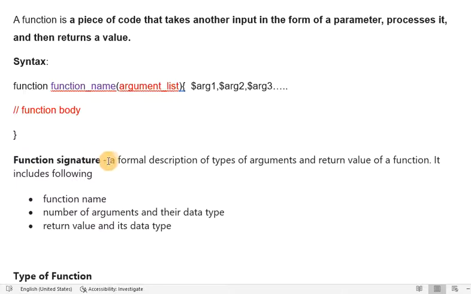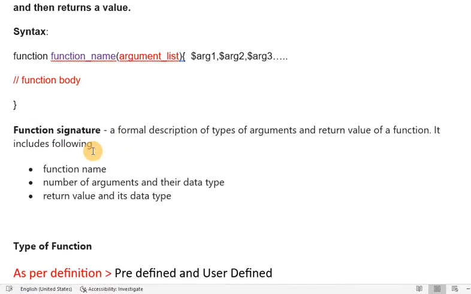The function signature includes what? What things does it include? Those are the name of the function. The function signature includes the function name, the number of arguments and their data types, like how many arguments we are passing and what the data type of those arguments is. The third thing is the return value and its data type. What kind of data we are getting from the function is called its return value and its data type. So the function signature includes only three things: the function name, number of arguments and their data types, and return value and its data type.